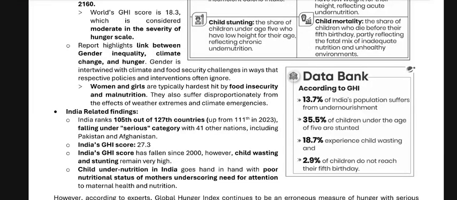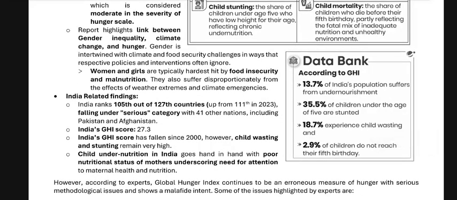According to the GHI, 13.7% of India's population suffers from undernourishment. 35.5% of children under the age of 5 are stunted, 18.7% experience child wasting, and 2.9% of children do not reach their fifth birthday.